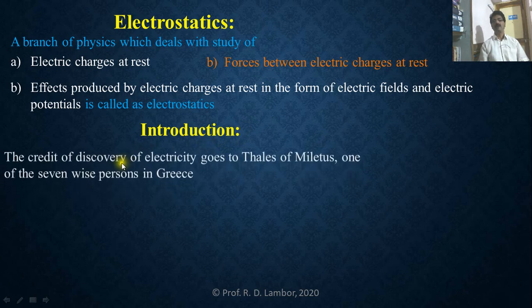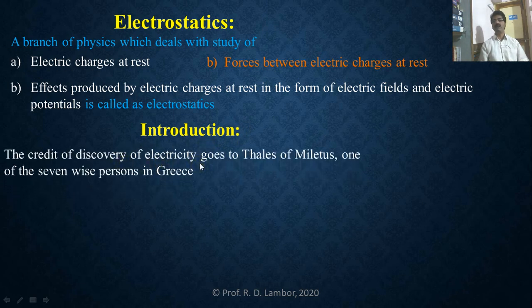The credit for the discovery of electricity goes to the scientist Thales of Miletus, one of the seven wise persons in Greece, because the discovery of electricity began in Greece, and out of the seven wise persons, Thales was the one.